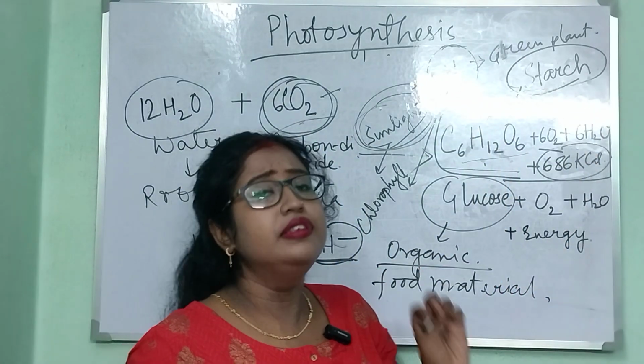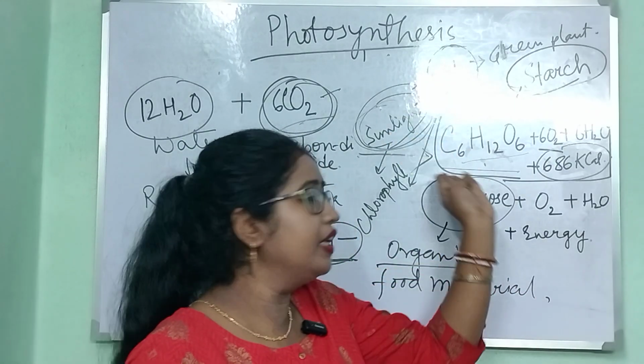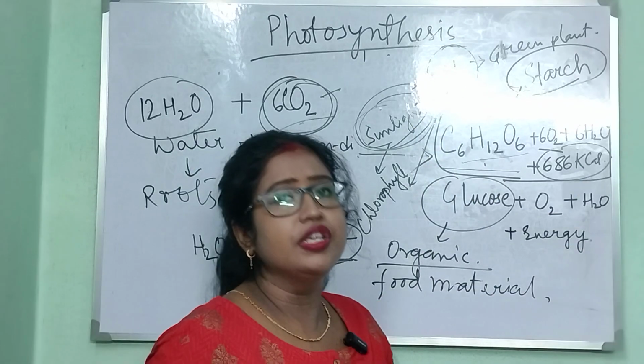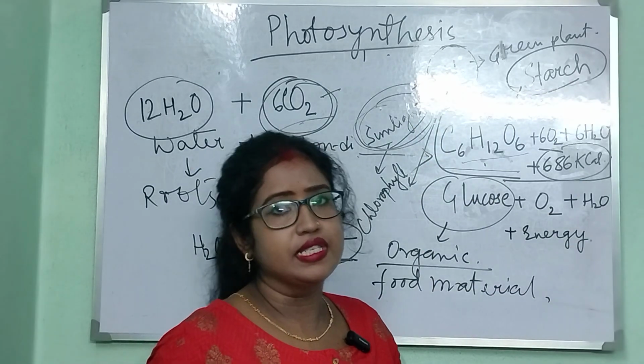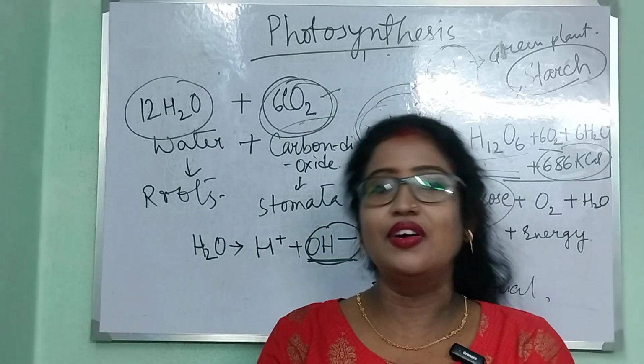When the plant requires more energy, this starch is again converted into glucose and produces energy for the plant's necessary functions. So thank you so much for this class.